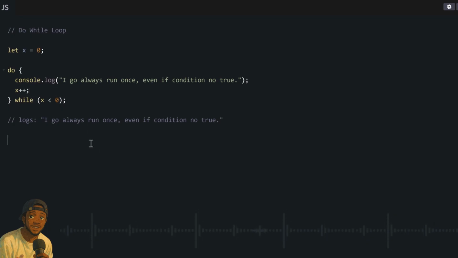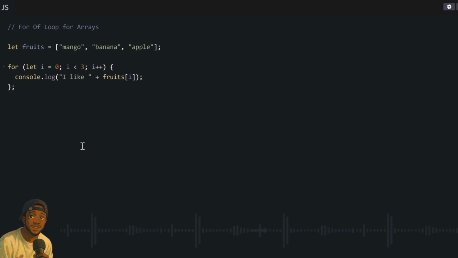You fit even see for this example code, our condition na say x must be less than 0, but our variable na 0, and 0 no dey less than 0 because 0 na 0. So this code no suppose run if to say na while loop, but since na do while loop, e still run the code once, even though x less than 0 no dey true. But after that, once he run am the first time, he go come check the condition, and now he go stop.